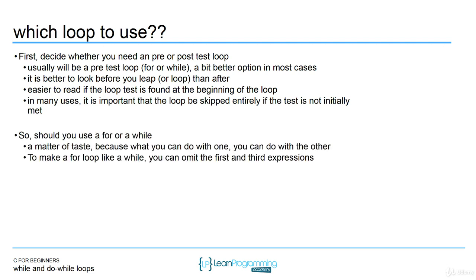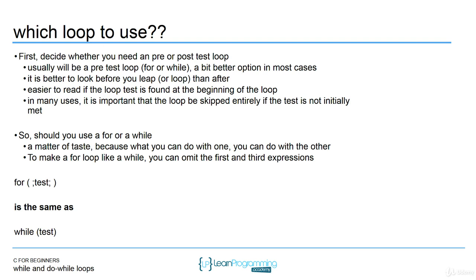Now the question comes down to, which one should I use, a for or a while? It's really a matter of personal preference. It doesn't matter because, like I said at the beginning of this lecture, everything you can do in a while, you can do in a for. The for is a little quicker sometimes because the initialization, the loop control modification, and the exit condition can all be in one line. But it's really up to you. Typically, I'll use the for loop for counter-controlled loops.